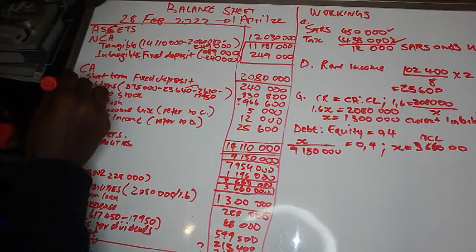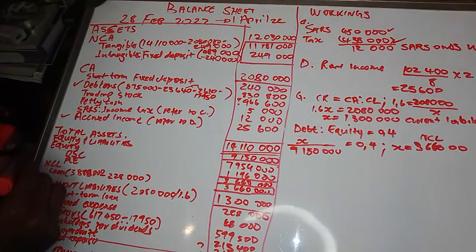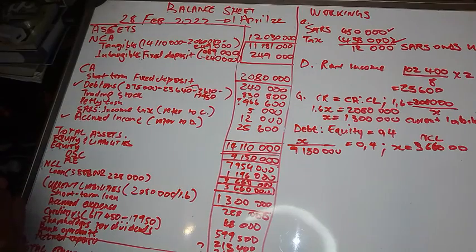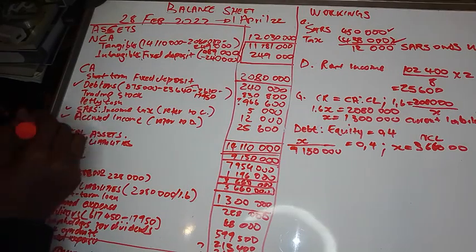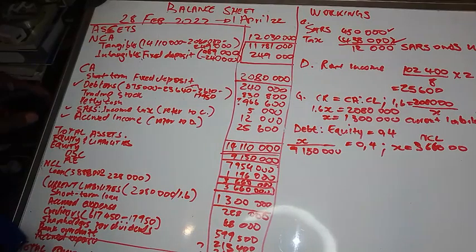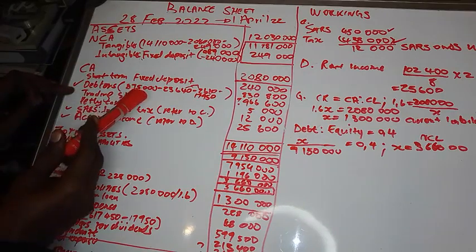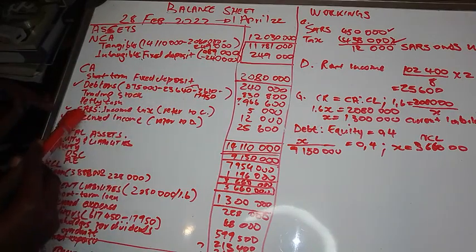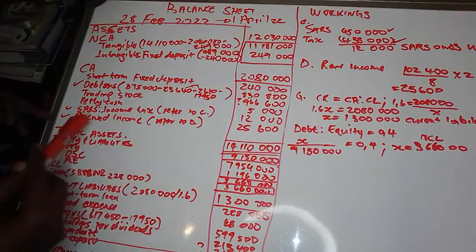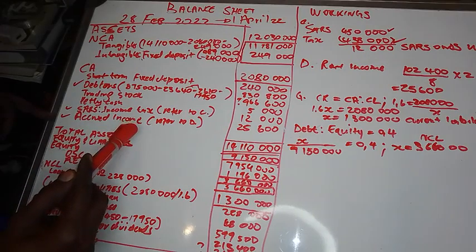You must combine debtors, accrued income, as well as the tax payable to the company. Anything that has to do with us receiving income in the future, then you must add it together. Debtors, our customers owe us, so we'll receive income in the future. SARS owes us, we'll receive income in the future.